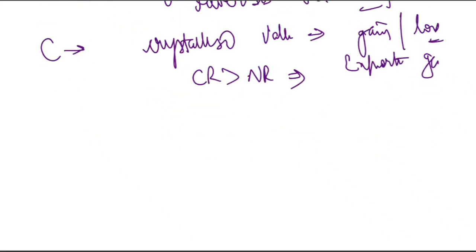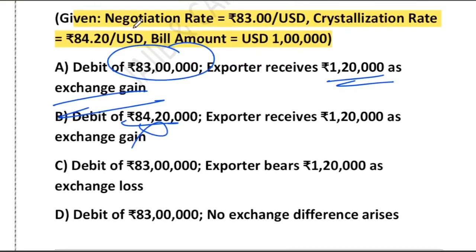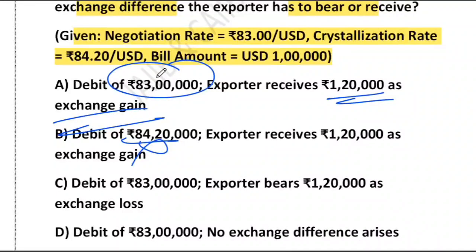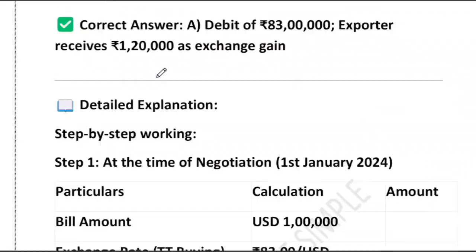So remember, crystallization means what? Converting a foreign currency liability into rupee liability. Bank debits the original negotiation value. Bank never debits the crystallization value. And gain and loss, I think you have understood. So rupee depreciation, exporter gains; rupee appreciation, exporter loses. I hope it is crystal clear.